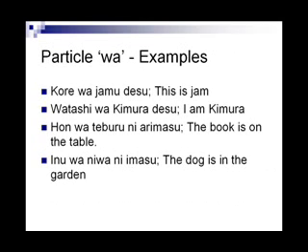Look at these sentences. Every one of them has wa. The word preceding it is the subject. The words following it are the statement about the subject. Wa says the subject is to my left and the statement about this subject is to my right. Kore wa jam desu. This is jam. Jam desu is an identifying statement about the subject kore.